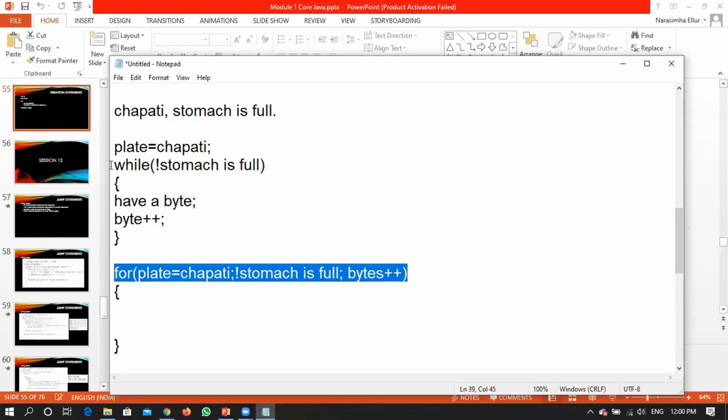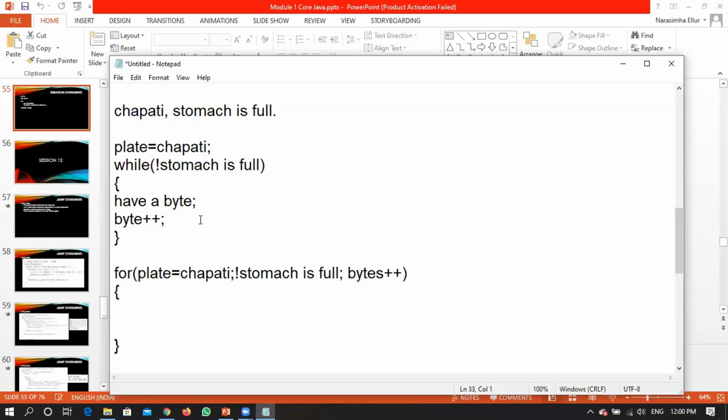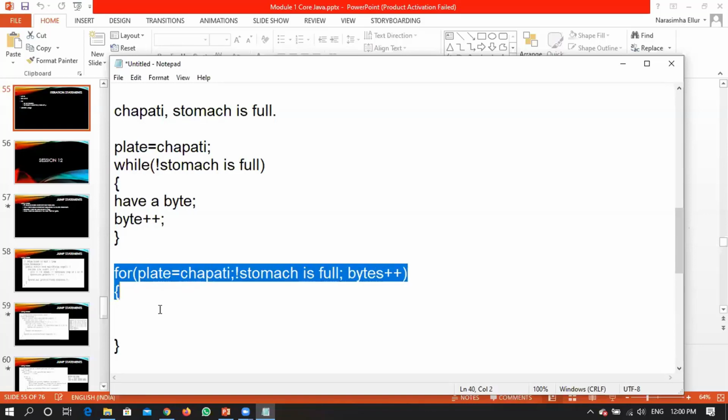When you don't know when to stop, you just start a loop and keep repeating until the stomach is full. Here, it is not the case. It is something like you wanted to have 4 chapatis, so until 4 chapatis, only the loop will work. After you cross 4 chapatis, you want to stop the loop.